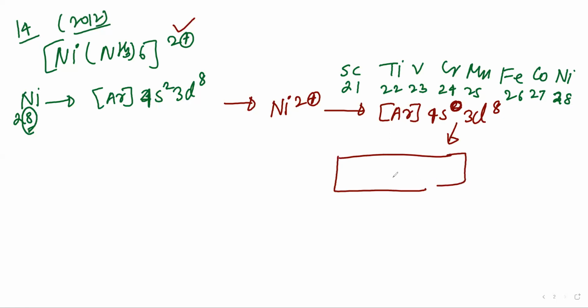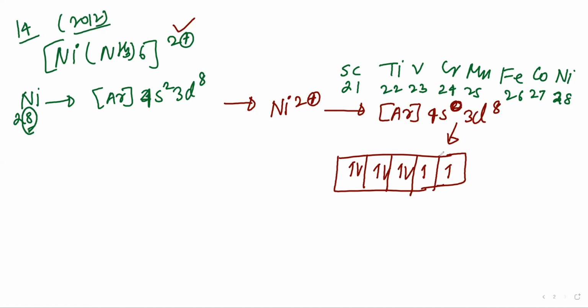Now do the electronic distribution in orbitals. Only d is remaining. There are 5 suborbitals of d, 1 2 3 4 5. Give one electron to each d orbital, then 6, 7, 8. So 2 unpaired electrons are there. That is paramagnetic behavior.